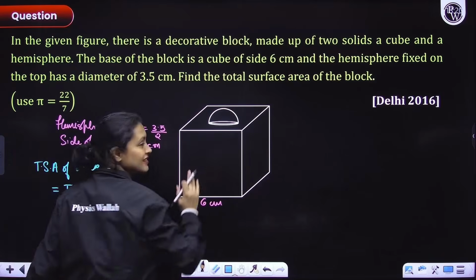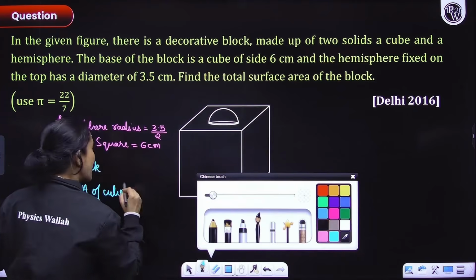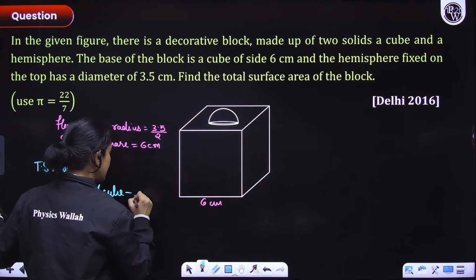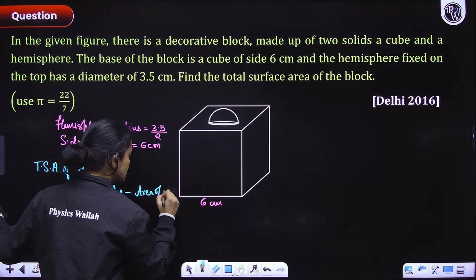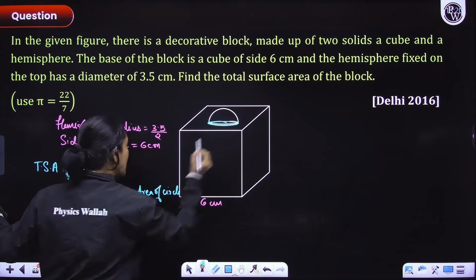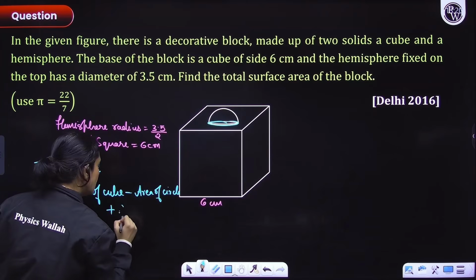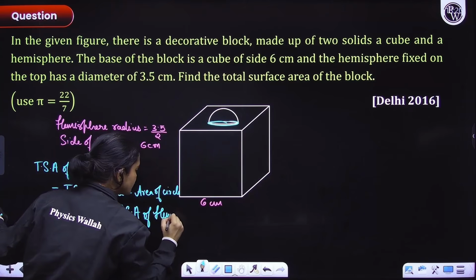Okay? So minus area of circle, this circle here, okay, plus curved surface area of hemisphere. You will add the curved surface area of hemisphere.